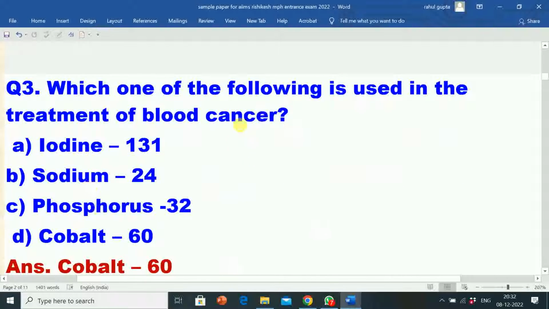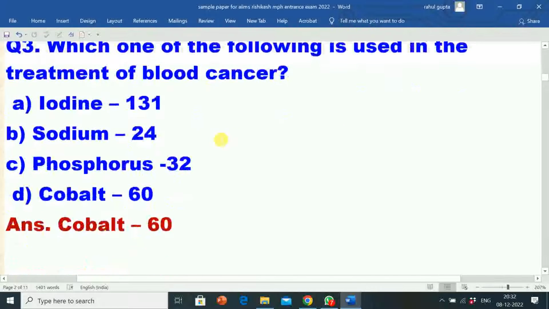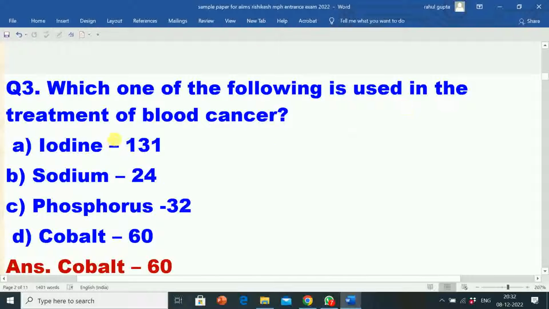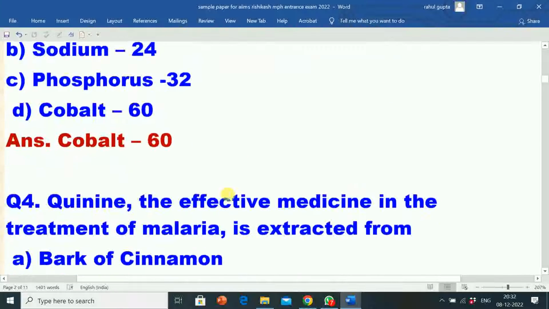Question number 3: which one of the following is used in the treatment of blood cancer? Option A: iodine 131, option B: sodium 24, option C: phosphorus 32, option D: cobalt 60. The correct answer is cobalt 60. Cobalt 60 is used in the treatment of blood cancer. So for the treatment of blood cancer we use cobalt 60.